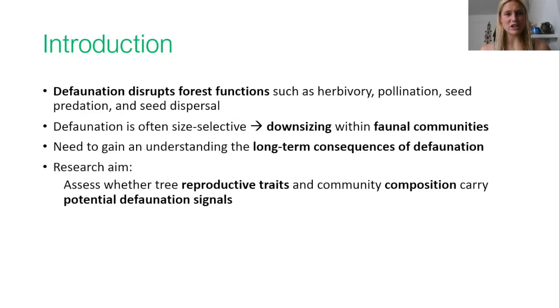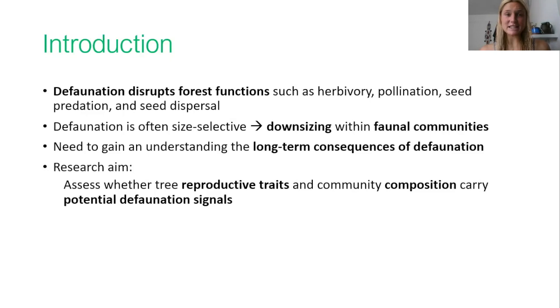Previous studies have usually either simulated the effects of a decline of large-seeded animal-dispersed tree species on tropical forest functioning, or assessed the effects of defaunation on seedling and sapling recruitment through real-world observations or exclusion experiments. However, it is important to gain an understanding of the long-term consequences of defaunation on ecosystem composition and functioning.